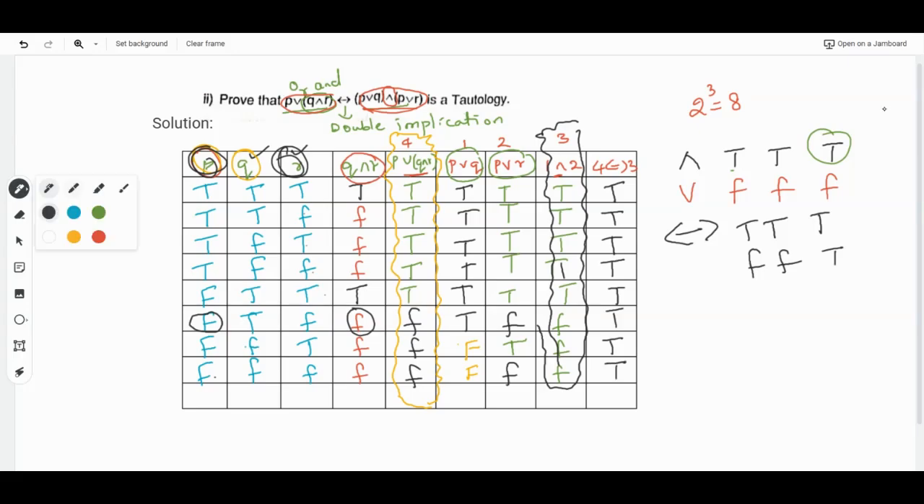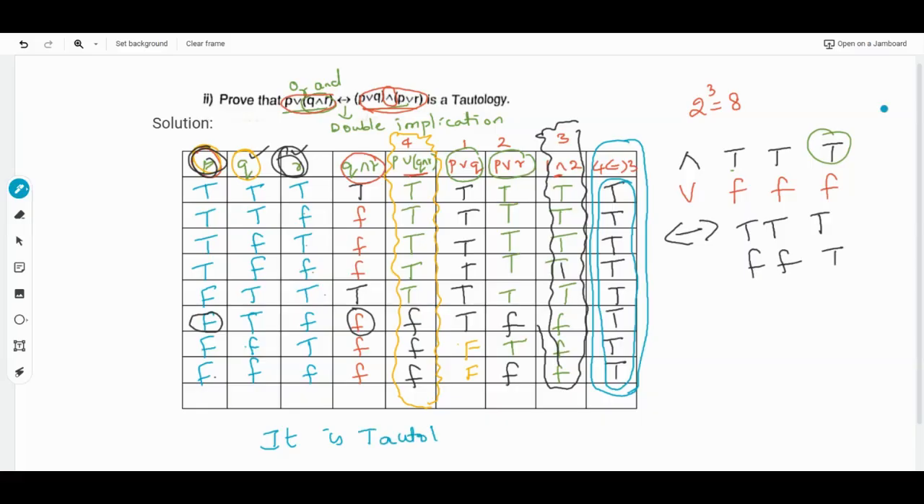So here the final answer you got is that all the values of the given proposition are true. If all the values are true, then it is a tautology. Therefore, it is a tautology. Why is it a tautology? Because all the values we got are true. Therefore, it is a tautology for the given propositions.